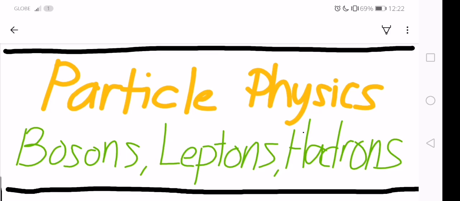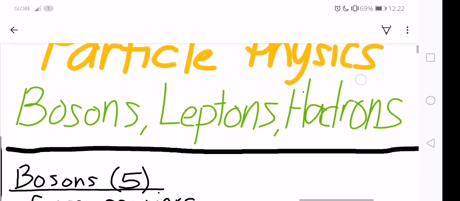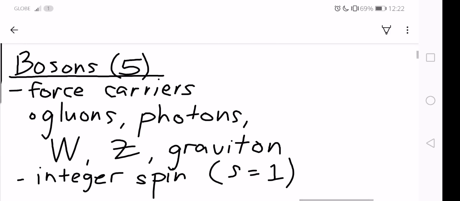So now let's group the particles that we have encountered so far as bosons, leptons, and hadrons. So the bosons, we have 5 bosons, and they are the force carriers, or you can think of them as the messenger for the 4 fundamental forces.